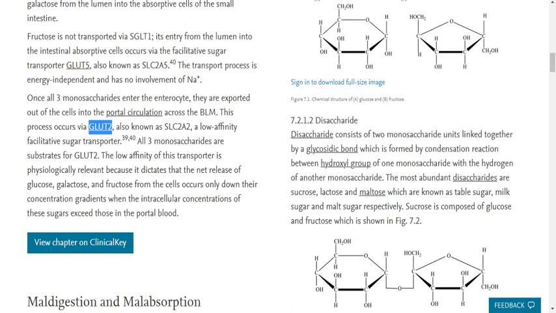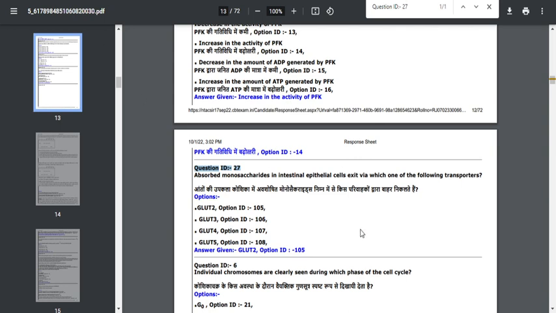But here they are asking which particular transporter plays an important role in bringing the absorbed monosaccharide out of the intestinal epithelial cell. Okay, so if you read the question completely then you can give the correct answer. So please don't challenge this question. Even if you challenge, they are not going to accept your claim. So GLUT2 is the correct option.